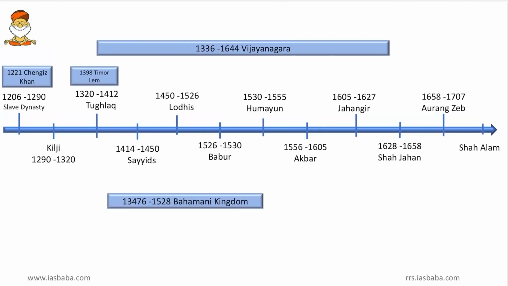Friends, medieval India. So as usual, we take up the timeline. Medieval India started from 1206 when the Slave dynasty or the Mamluk dynasty started. And friends, one of the important events, the Genghis Khan attack, took place in 1221. So that fact we will remember. Then after the Slave dynasty came the Khilji dynasty, from 1290 to 1320. So for 30 years the Khilji dynasty ruled, and then from 1320 to 1412, for 90 plus years, the Tughlaq dynasty ruled, and it was during the Tughlaq dynasty that Taimur Lang attacked India. Then after the fall of the Tughlaq dynasty in 1412, from 1414 to 1450, the Sayyids ruled India.